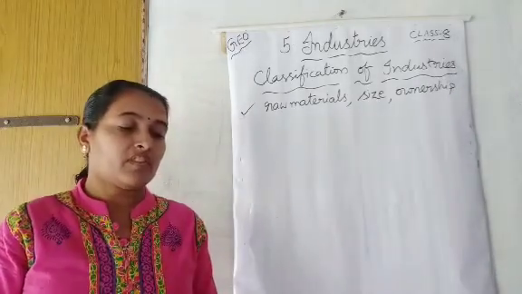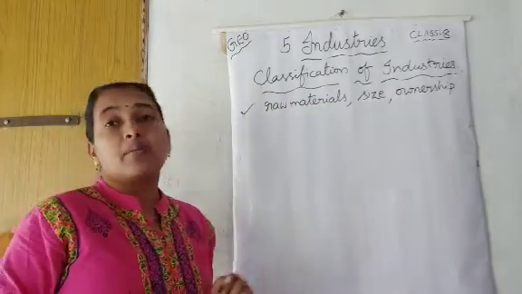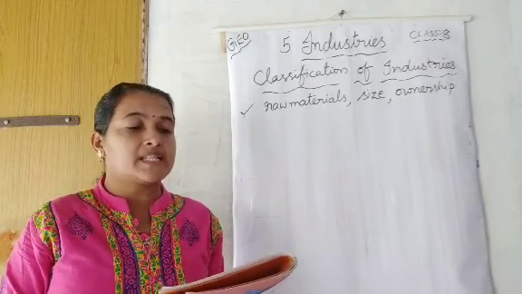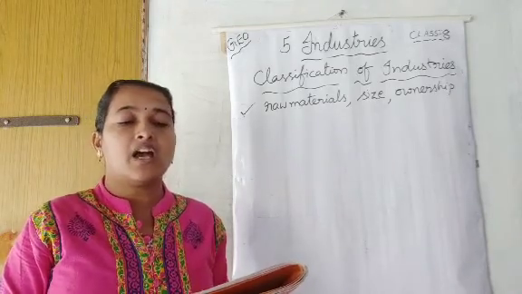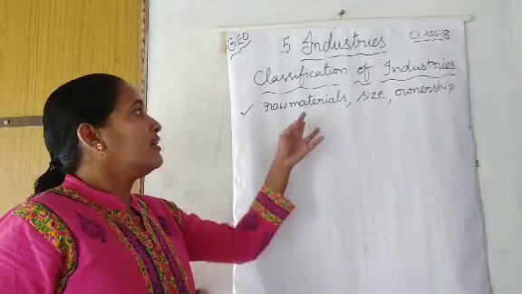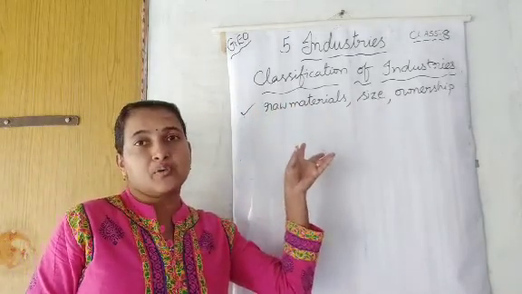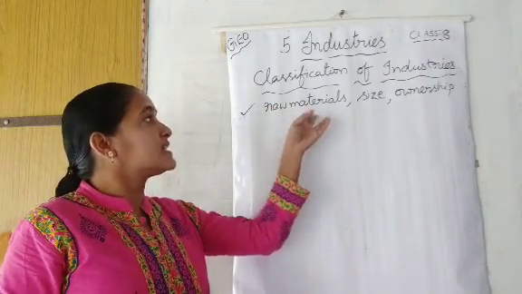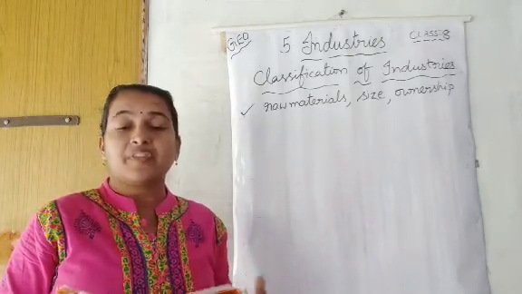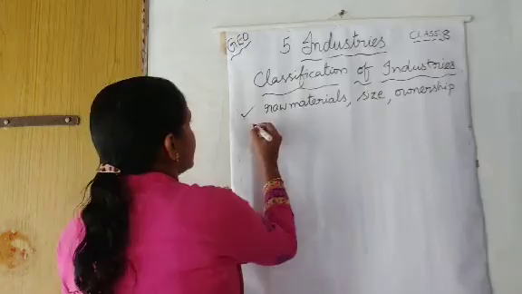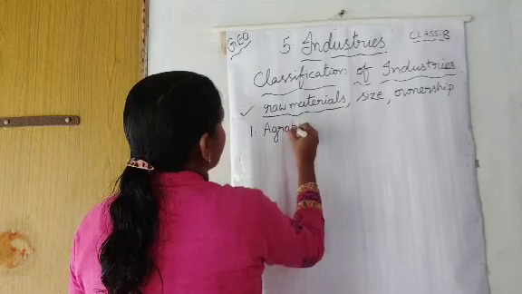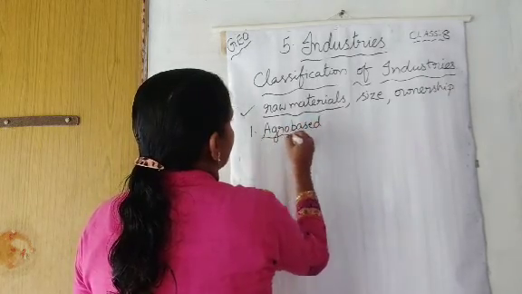Let's see. First of all, we will take raw materials. Industries may be agro-based, mineral-based, marine-based, and forest-based depending on the type of raw materials they use. So whatever raw materials they are using, we can divide on the basis of raw materials. First one is agro-based. Agro-based means agriculture-based industries.